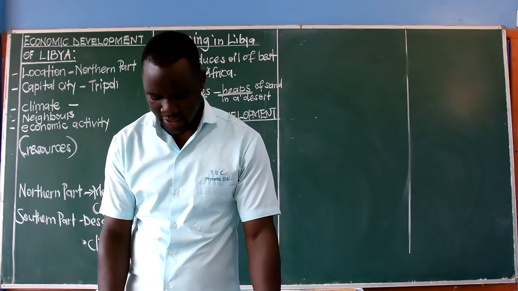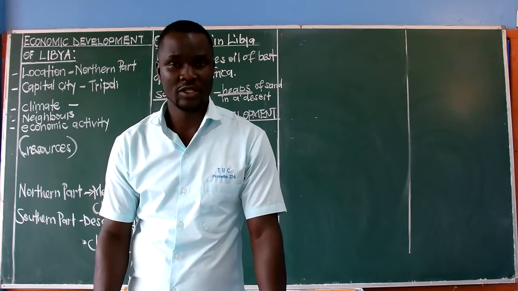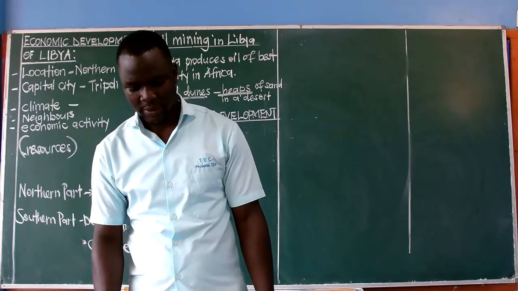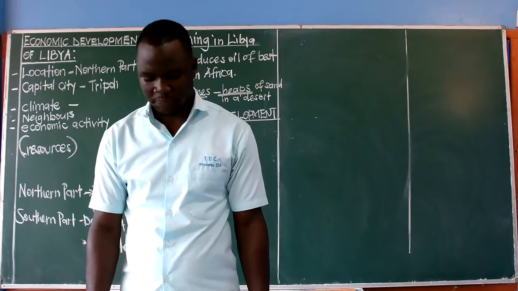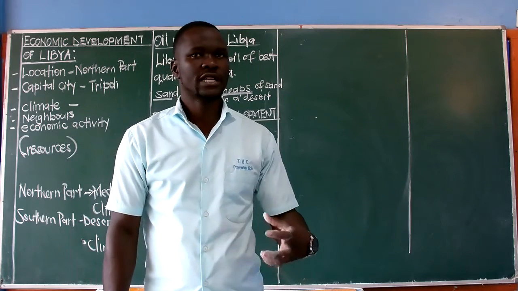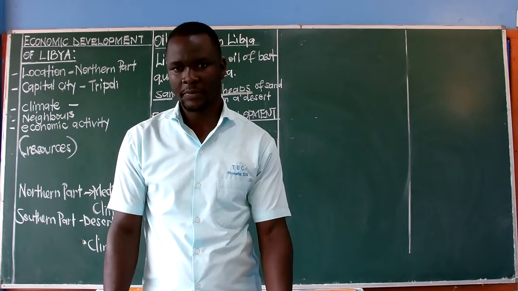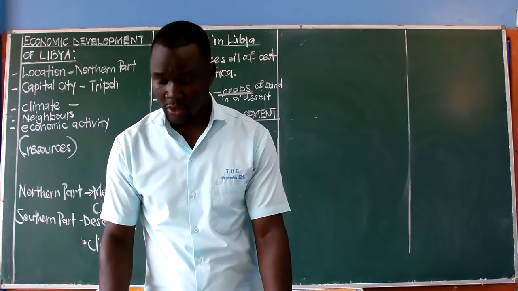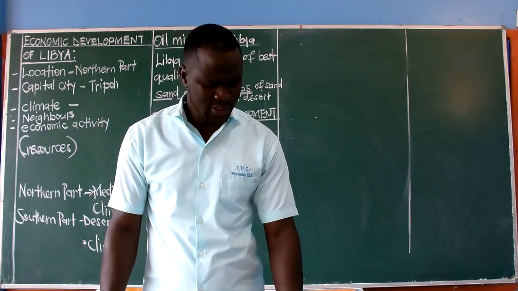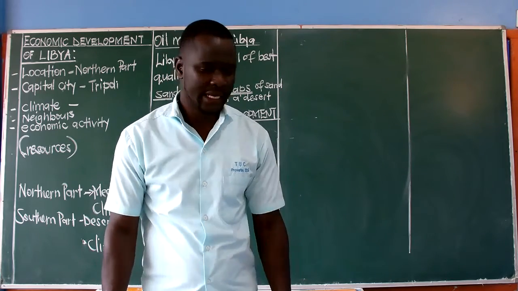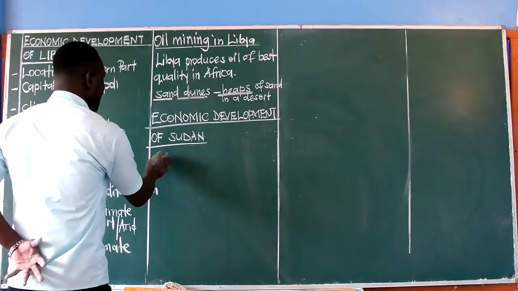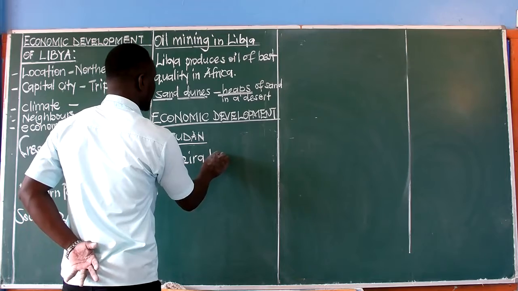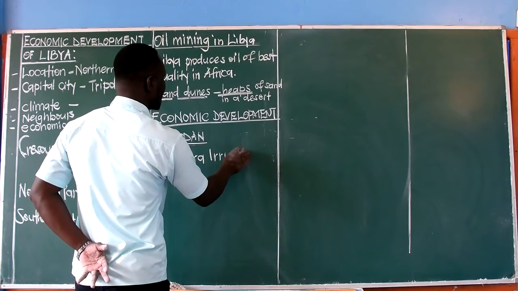Let's get back to our page 27, which gives us the animals reared in Sudan. We have animals like camels, cattle, sheep, and the goats. Now, we talked about growing crops in Sudan, and we have said crop growing in Sudan is done through irrigation. We are going to look at the irrigation scheme in Sudan, and this is what we call the Gezira irrigation scheme.